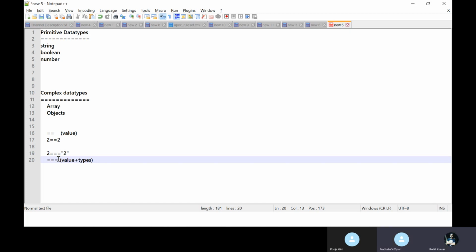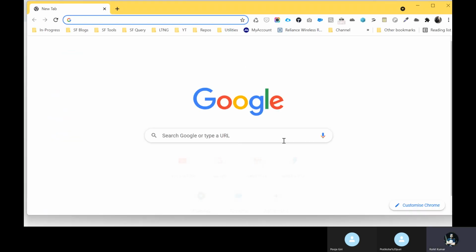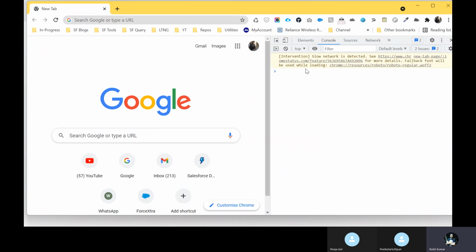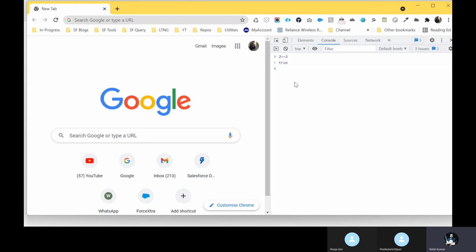It's type safe and very useful. Let me show you this example: open the browser console with Control Shift I, clear it, and type 2 double equal to 2. Here you can see true. Now 2 double equal to 2 is also true.